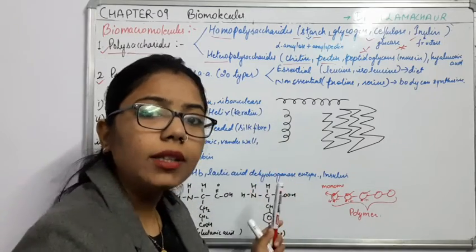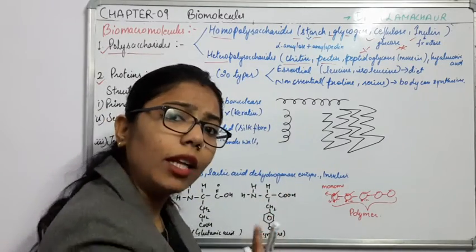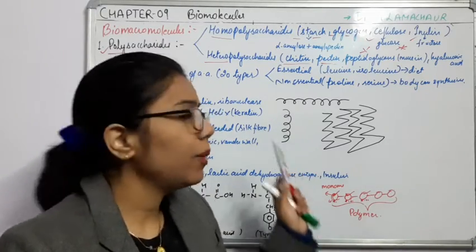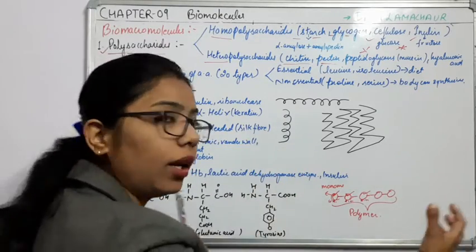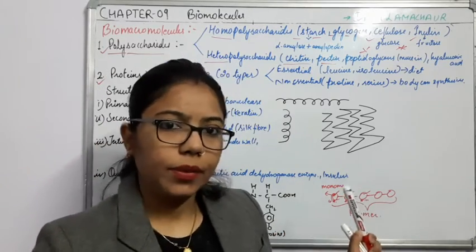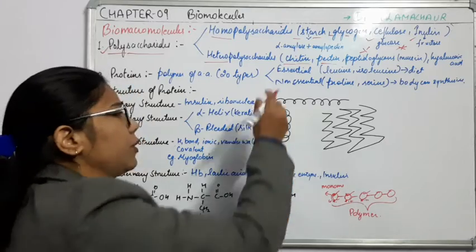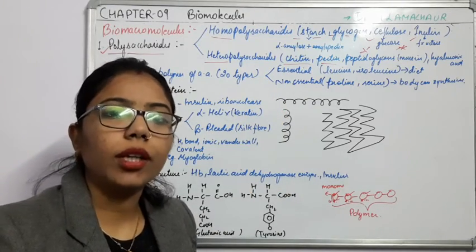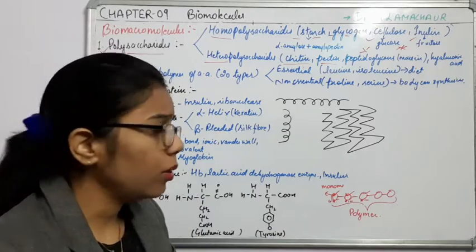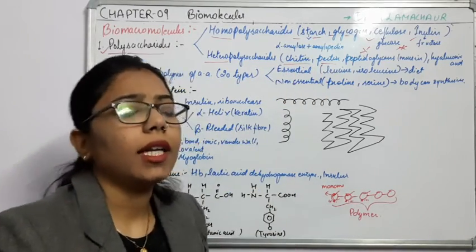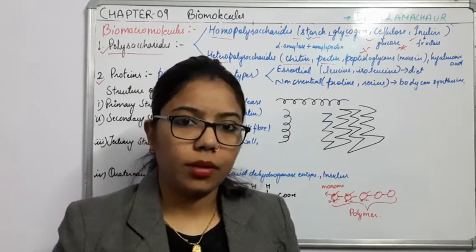Here what we are studying is that whatever amino acids we have prepared there, we have to link together to form what? To form the proteins, right? So on this basis we can say we have 20 amino acids. Majorly we are talking about the 20 types of amino acid, and out of them some are essential amino acids and some are non-essential amino acids.